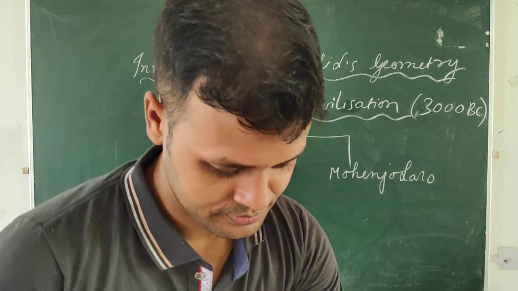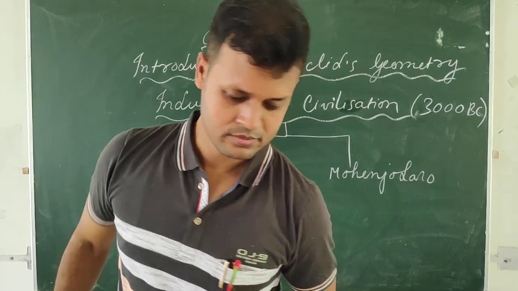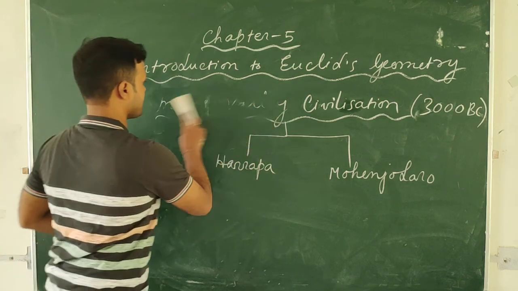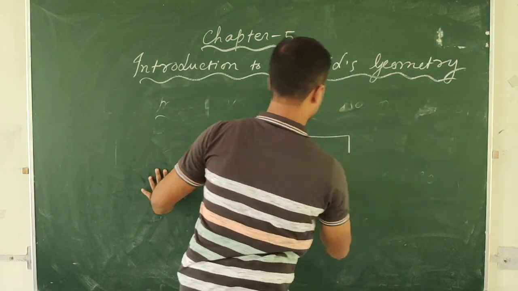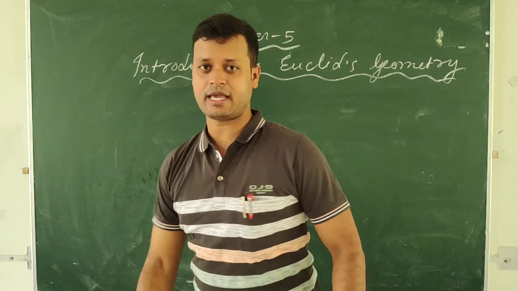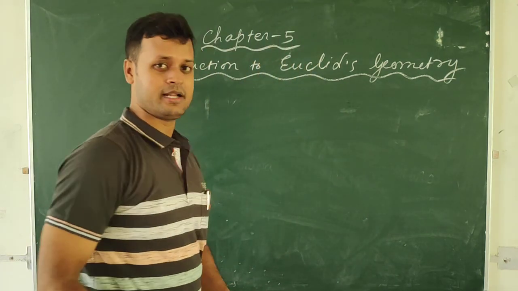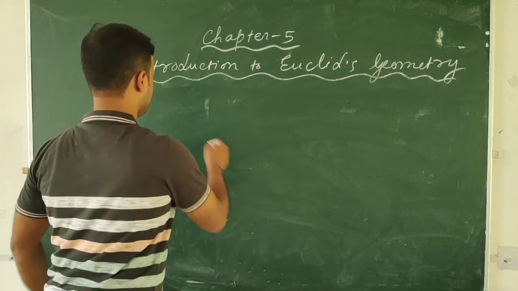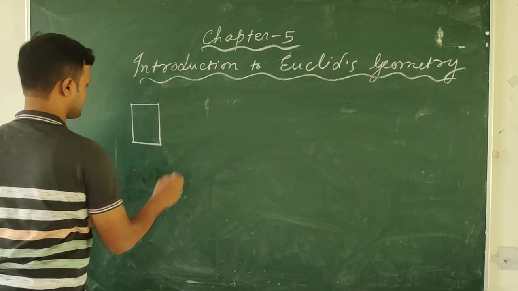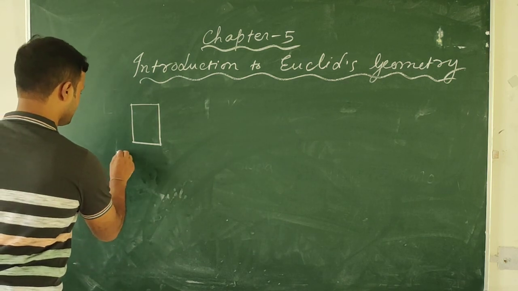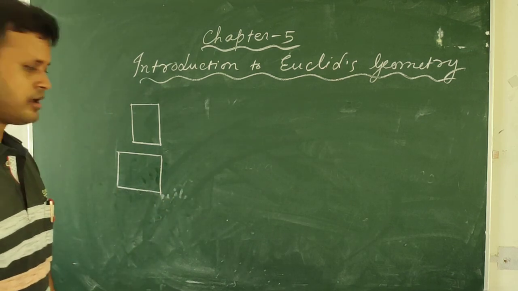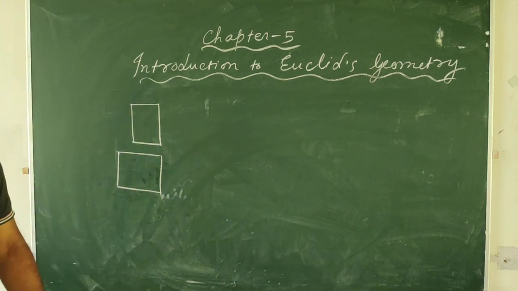So students, as the excavations were carried out at Mohenjo-daro and Harappa, it was observed that the houses were given particular geometric shapes, suppose rectangular and somewhere like square.